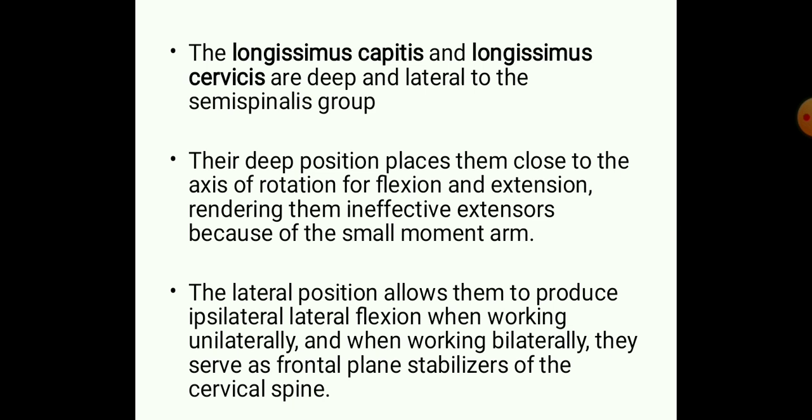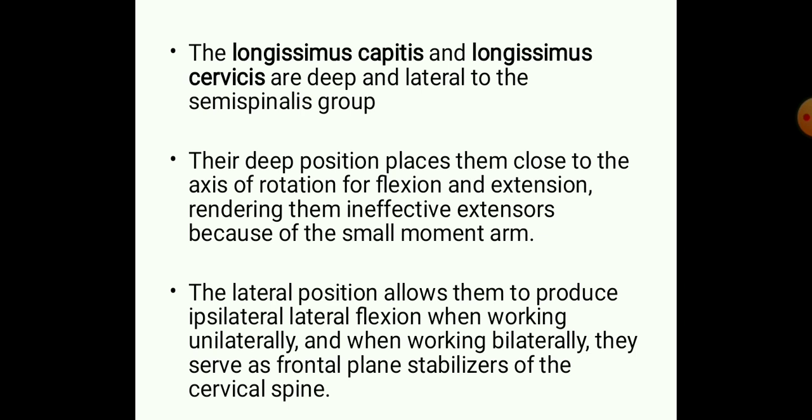Next is the longissimus capitis and longissimus cervicis. These are deep and lateral to the semispinalis group. So below this semispinalis group, we have this longissimus group of muscles, that is longissimus capitis and longissimus cervicis. Their deep position places them close to the axis of rotation for flexion and extension, rendering them ineffective extensors because of their small moment arm.